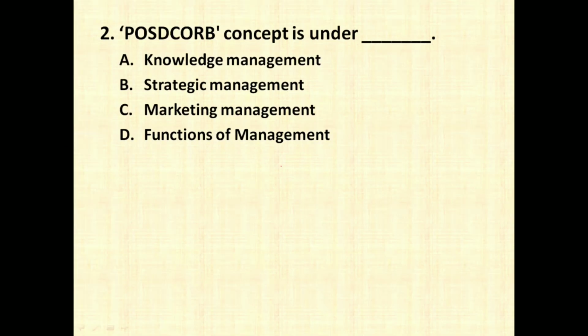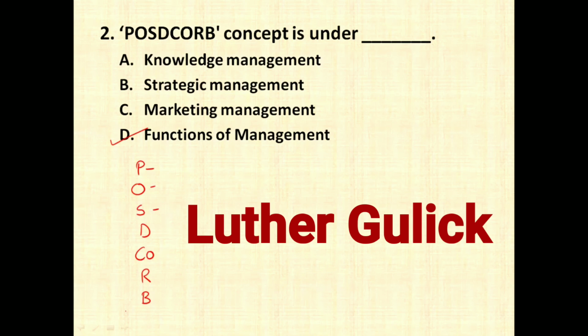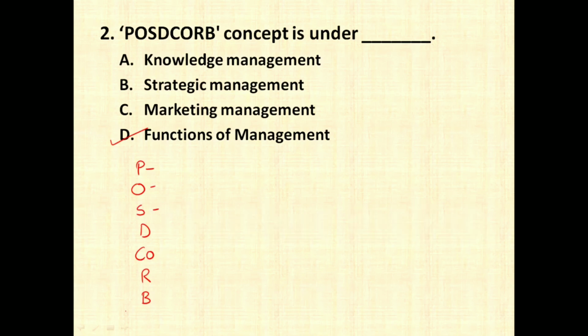POSDCORB concept is under knowledge management, strategic management, marketing management, functions of management. So very simple question, it is under functions of management. So POSDCORB stands for P over here is planning, O stands for organizing, S stands for staffing, D stands for directing, CO stands for coordinating, R stands for reporting, and B stands for budgeting. So these are the 7 functions which were given by Luther Gulick as functions of management.